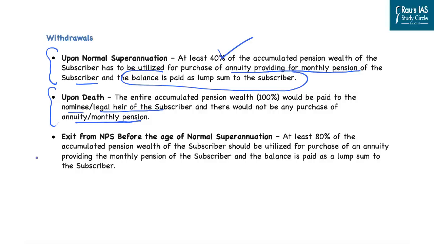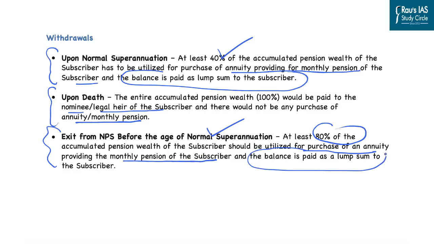Further, there can be exit from the NPS even before the age of retirement or age of normal superannuation. In that case, at least 80% of the accumulated pension wealth of the subscriber will have to be utilized for purchase of an annuity providing for monthly pension of the subscriber, while the balance can then be paid as lump sum to the subscriber.